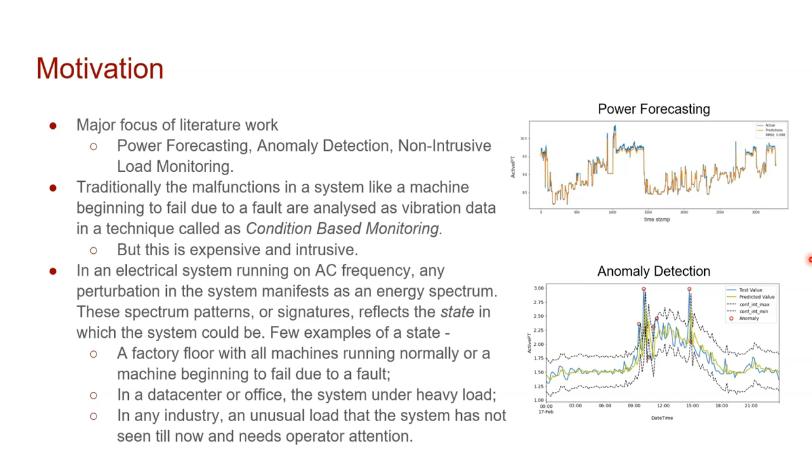Some examples of a state can be a factory floor with all the machines running normally, or a machine beginning to fail. In a data center or an office, the system under heavy load can be considered as a state. In an industry, an unusual load that the system has not seen till now can be a state as well. It becomes important to tackle this problem for the end user to manage his system efficiently.